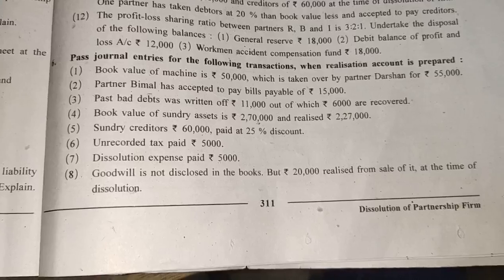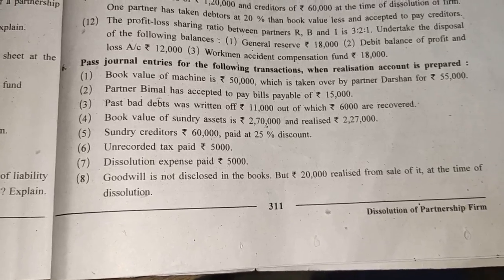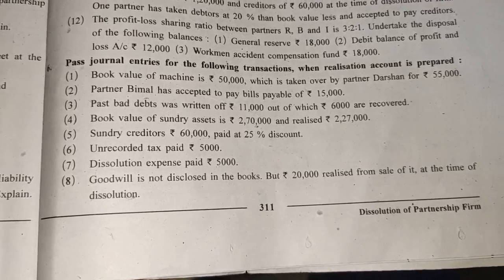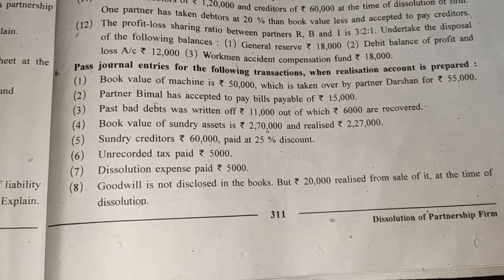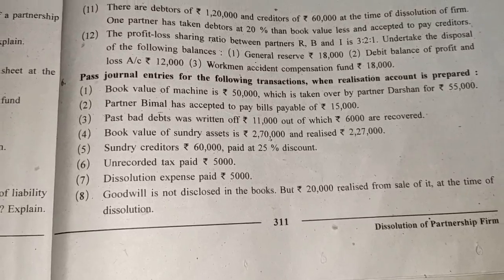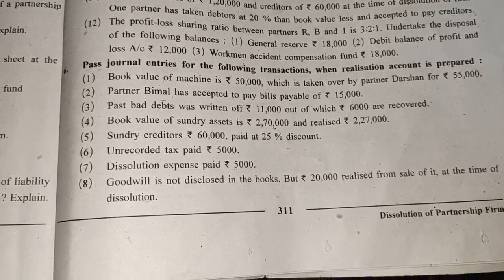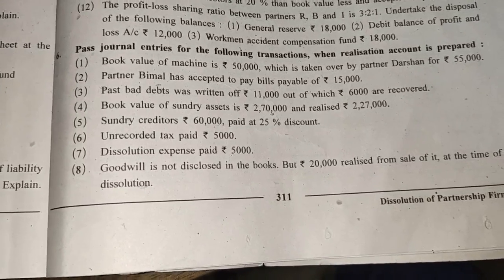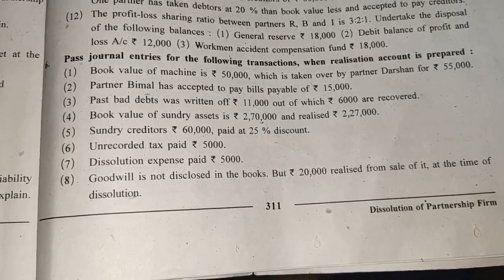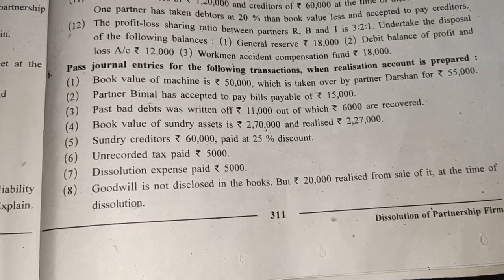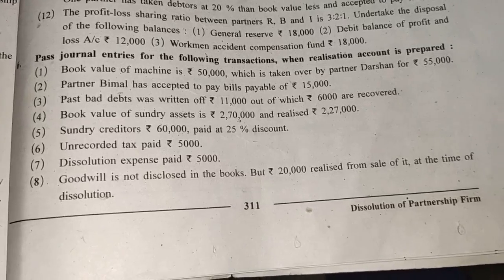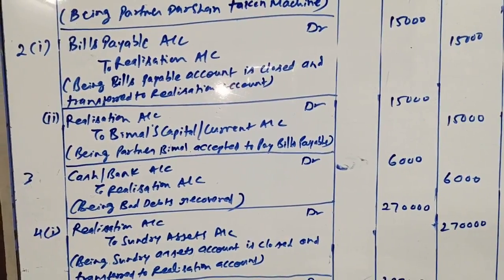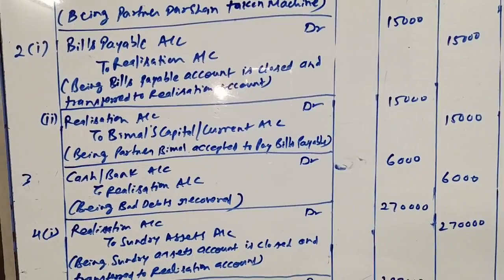If the same is asked at the time of admission or retirement or reconstruction, then entry will be different. Entry will be cash and bank account debit to bad debts recovered account and bad debts recovered account debit to revaluation account. But if it is at the time of dissolution, which is what we are doing now, it will be debited to cash and bank account and credited to realization account. Okay, so here the entry is cash account debit to realization account, being bad debts recovered.